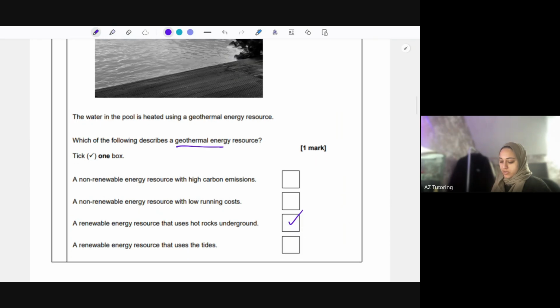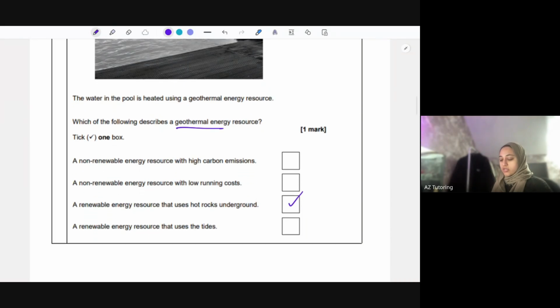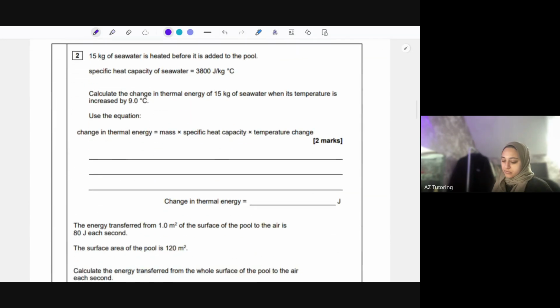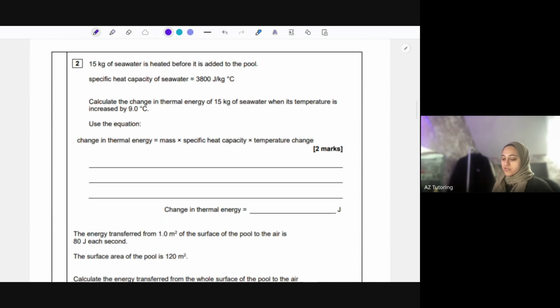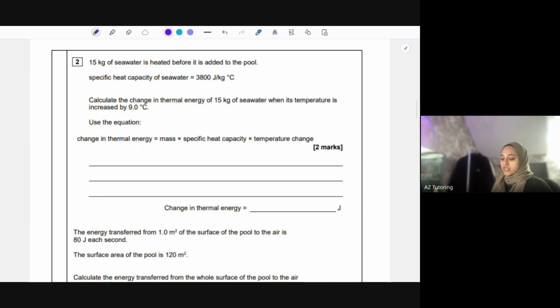Yeah, okay, that's fine. And it's renewable as well because you can keep doing that again and again. A non-renewable is if, for example, crude oil, once you use it, then it's gone. You can't replenish it.